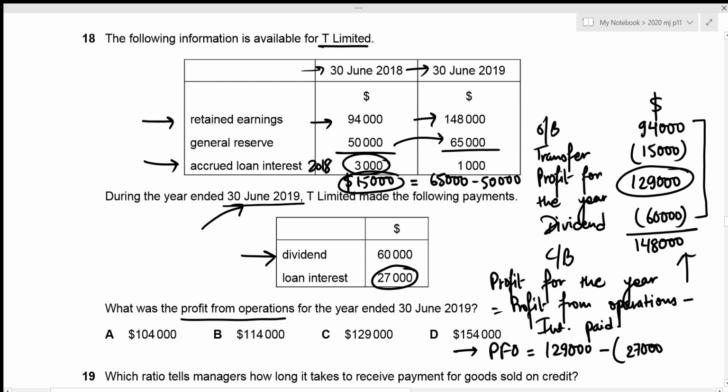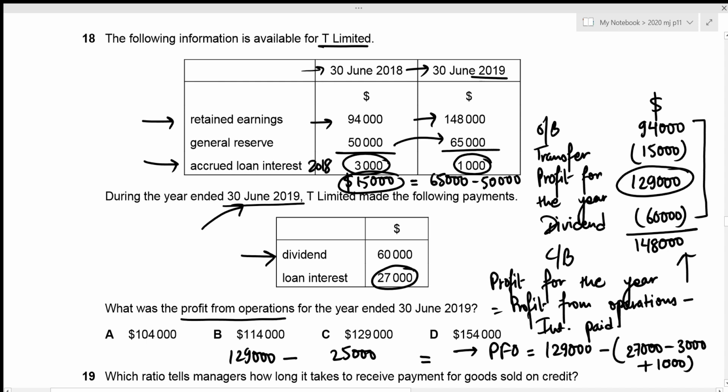So we're just going to subtract the 3,000. And we have accrued loan interest at the date of 30 June 2019, which represents that this is the interest yet to be paid for this particular year. So we need to include this. So that's plus 1,000. Okay, so our profit from operations is going to be 129,000 minus 27,000 minus 3,000 plus 1,000, which results in 25,000.